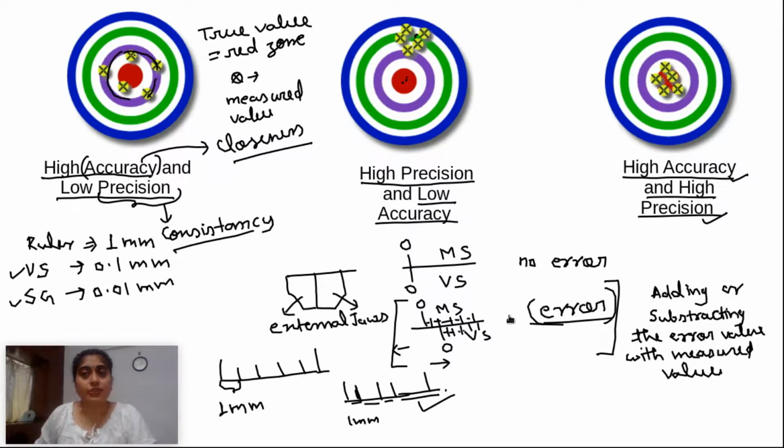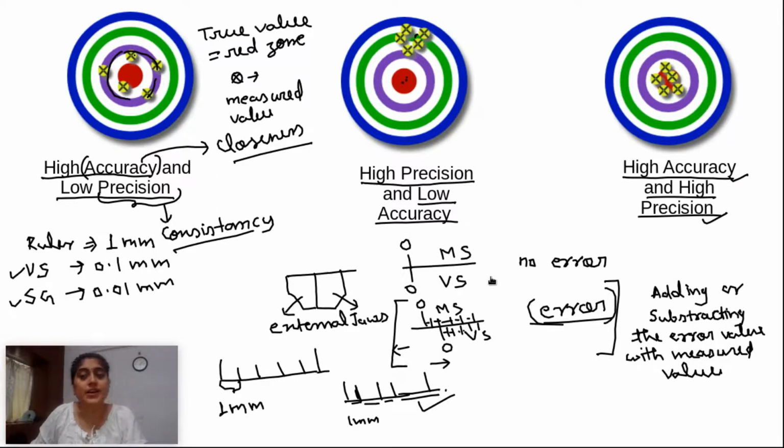One more thing I want to tell you. What is calibration? Calibration is the comparison between the known thing, whatever you know, and the measured thing, whatever you are going to measure. This calibration is not only for the screw gauge or vernier calipers, but for any type of measuring instrument.